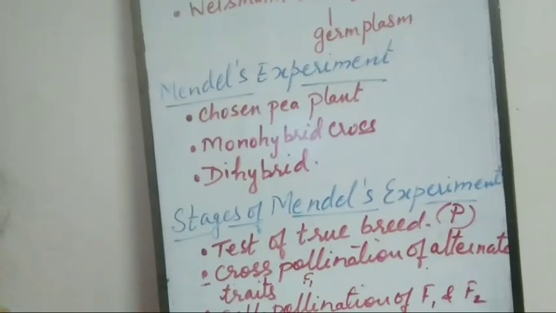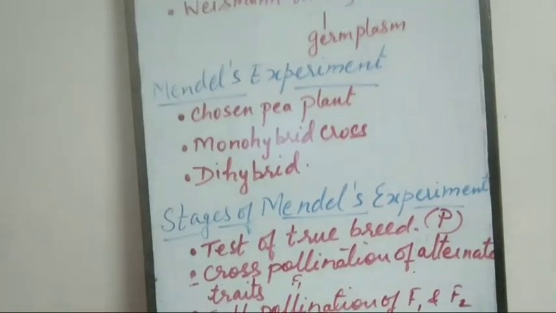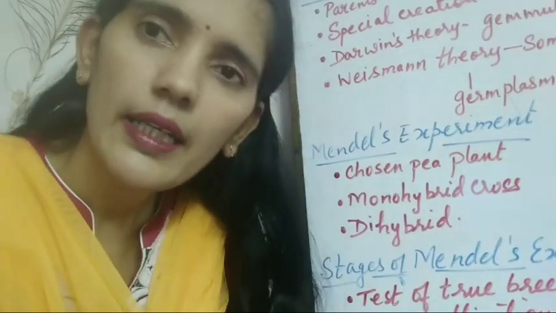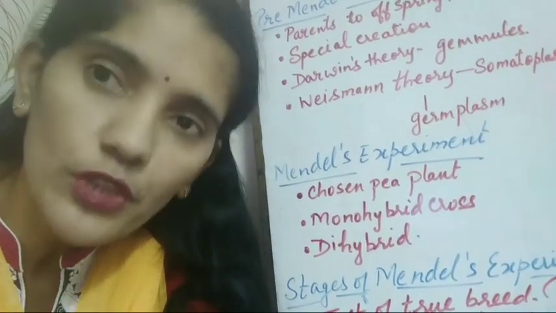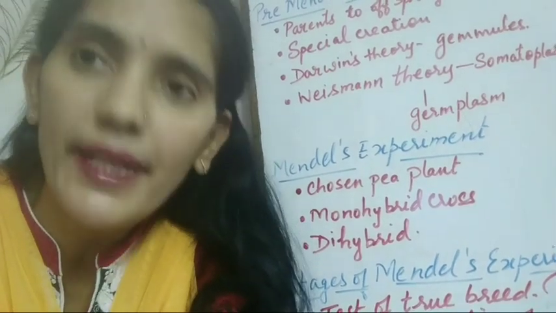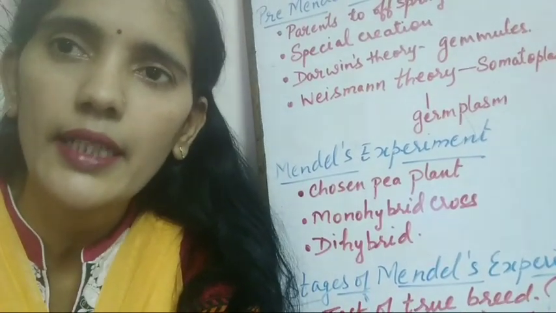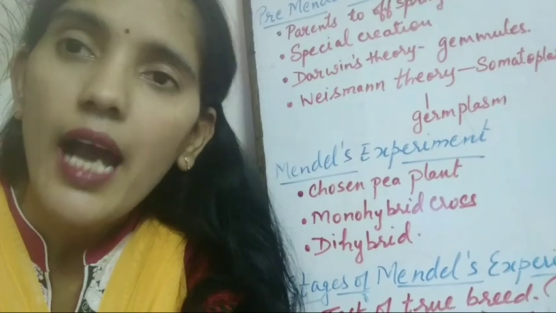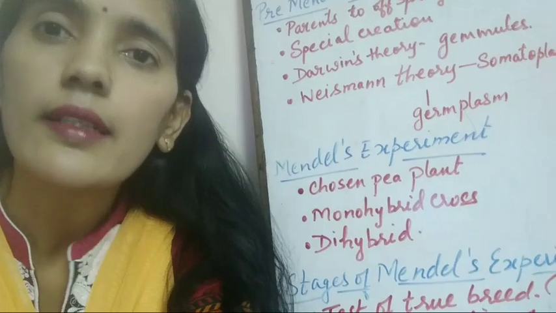See, these three stages he has conducted experiments. On the basis of that, he has given the interpretation, the principles. On the basis of that principle, he has said that the factors controlling individual traits are present in pairs in the somatic cells of parents, and are present single in the gametes.